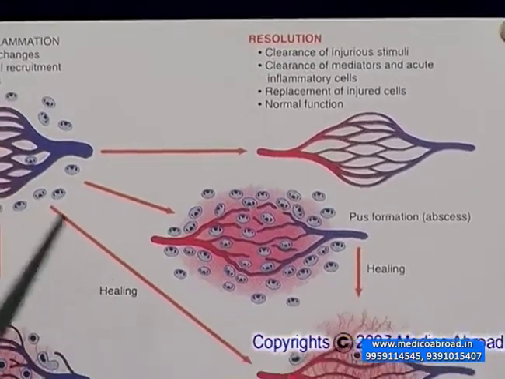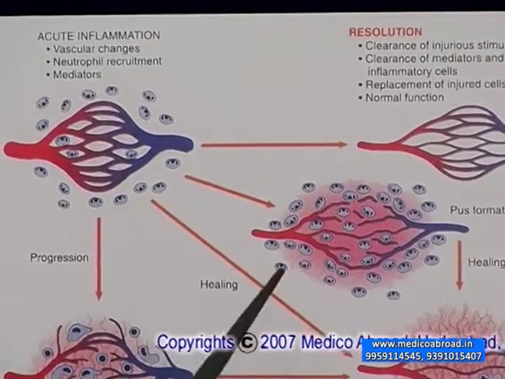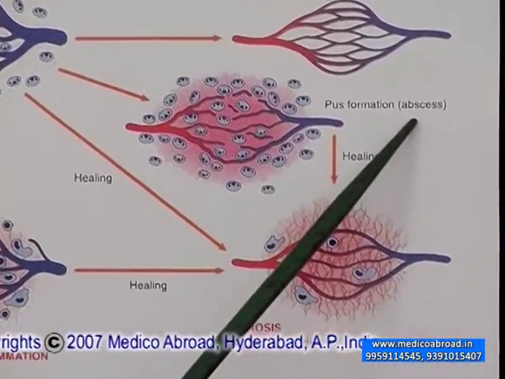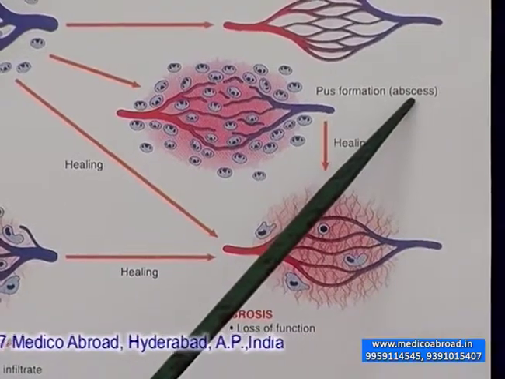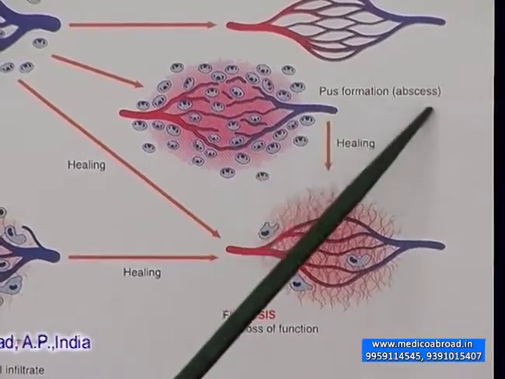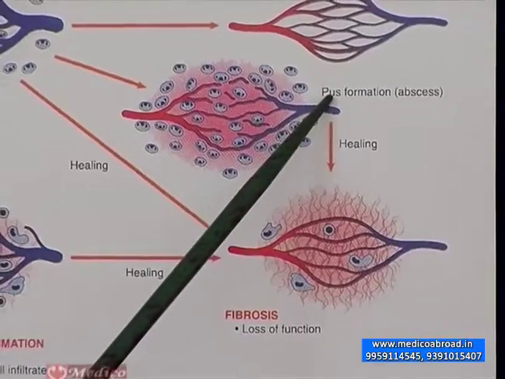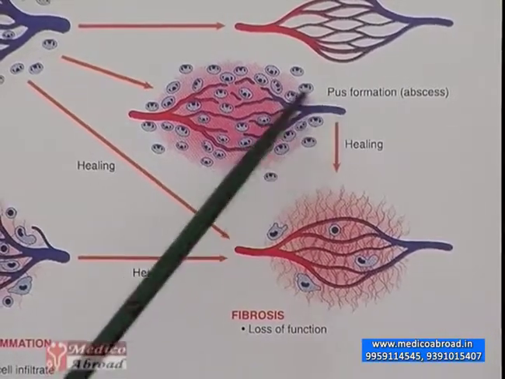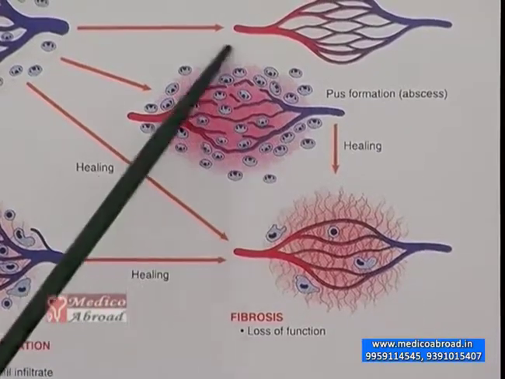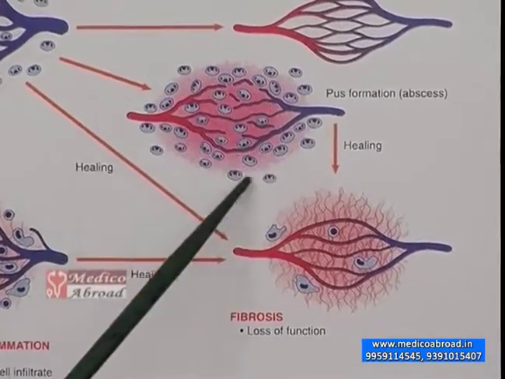The next outcome of acute inflammation may be pus formation or abscess formation. An abscess is nothing but a collection of pus. It's a localized collection of pus. What is pus? It's a rich exudate, rich in neutrophils, edema, and surrounding extravascular fluid.